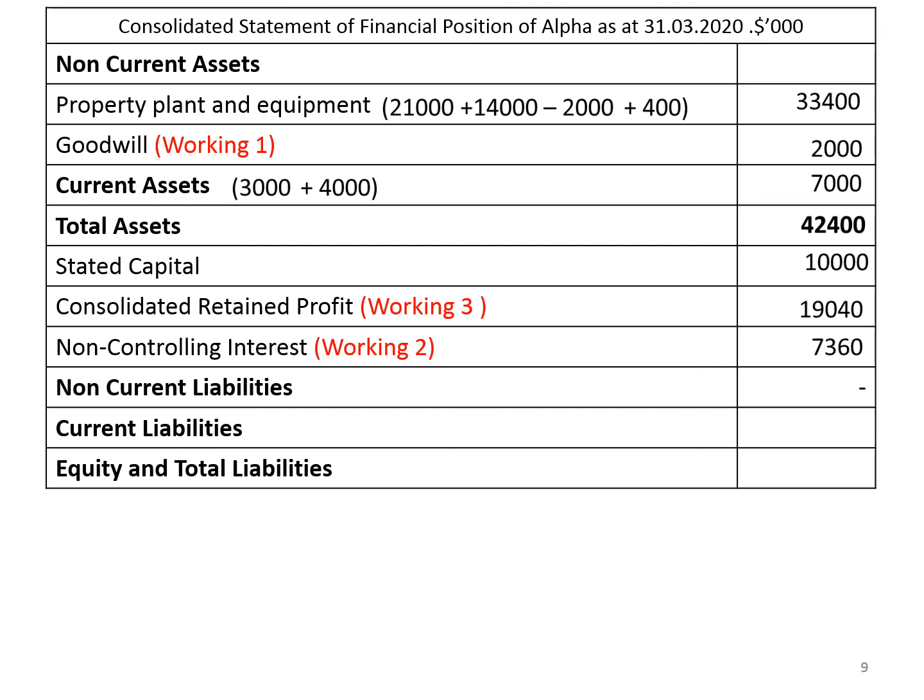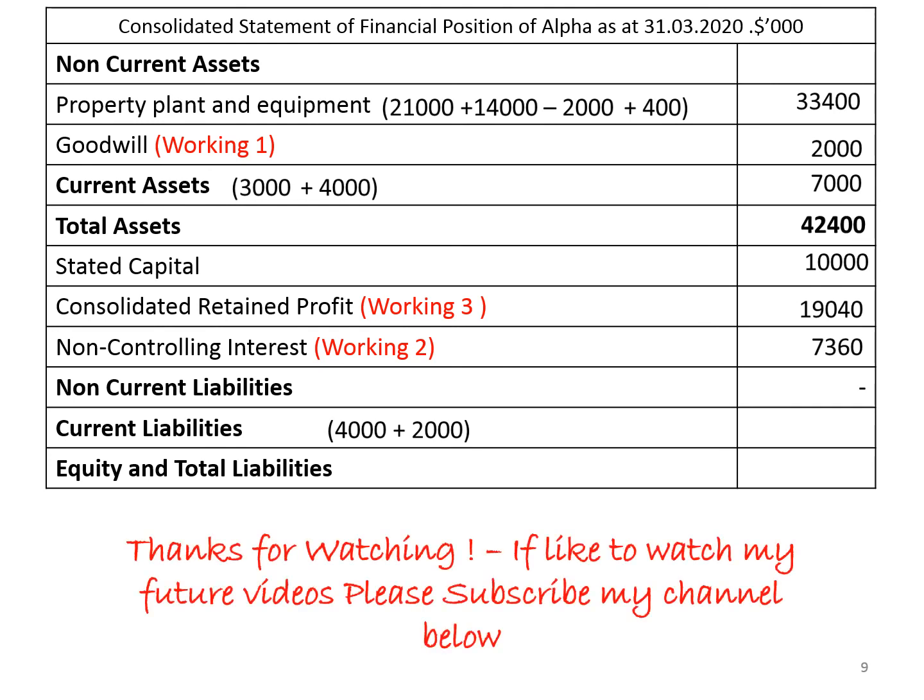In this example, there is no information about non-current liabilities, so you don't need to worry about that. And you are given current liabilities, and there are no more adjustments for current liabilities. You can adopt line by line addition. So parent company's current liability 4,000 and subsidiary, that is Beta's current liability 2,000. Altogether, consolidated current liabilities $6,000.